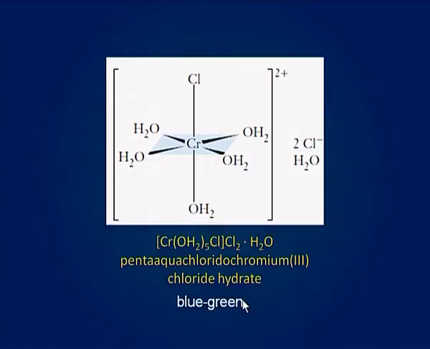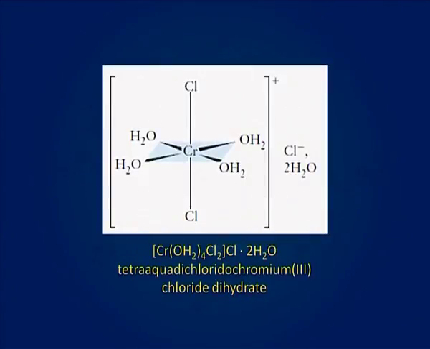You can see 2 chlorides and 1 water molecule are outside the coordination sphere. And in tetraaquadichloridochromium 3 chloride dihydrate, 1 chloride and 2 water molecules are outside the coordination sphere. Hence, these 3 are hydrate or solvate isomers.